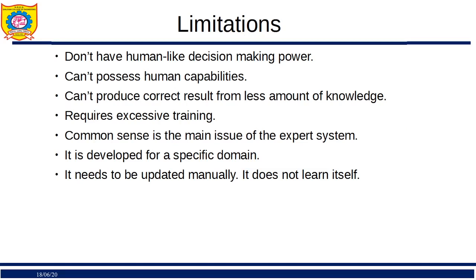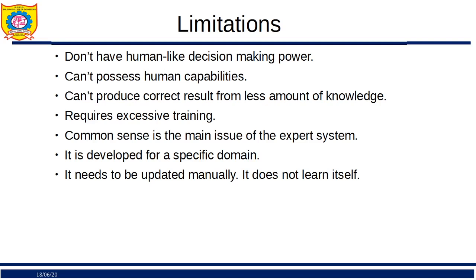But what are the limitations with respect to it? It doesn't have human-like decision power. If this symptom is not there, and if a rule is not fed to it, then it is not able to take the decision itself. It is not having human-like capabilities. It can't produce a correct result from a small amount of data. I said more and more rules have to be fed to it. It requires excessive training. Common sense is the main issue of the expert system.